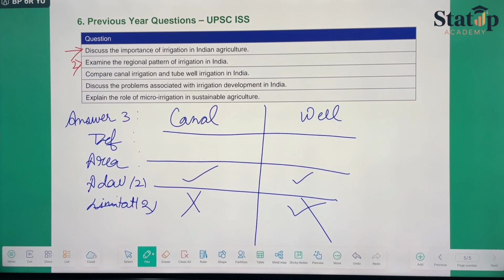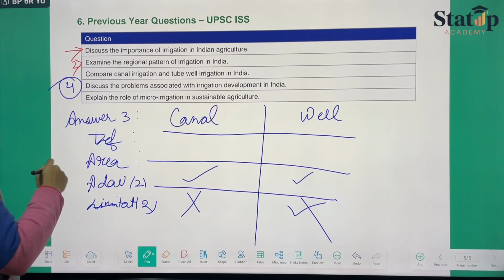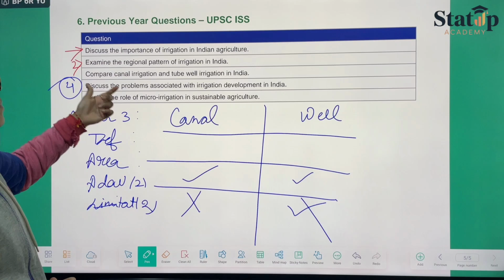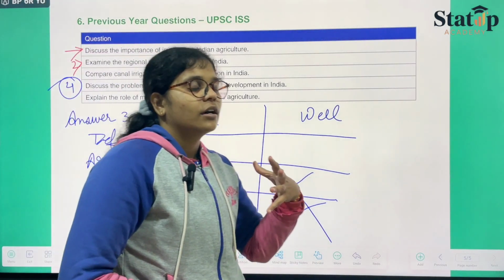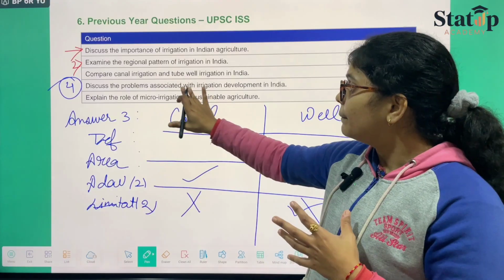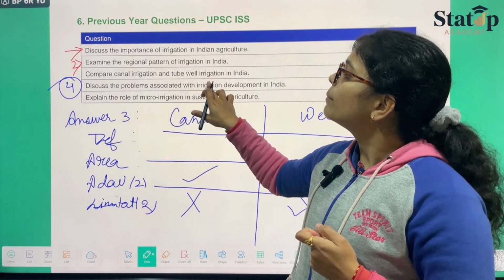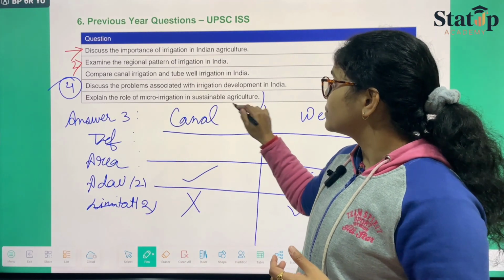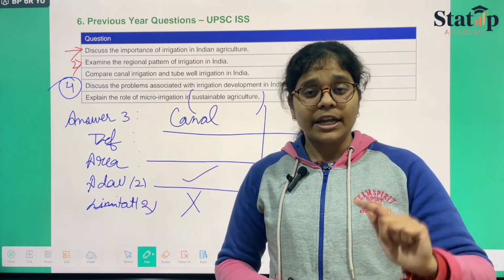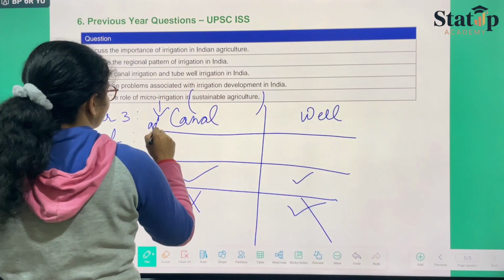Then we come on to the problems related to, as we have recently discovered, question number 4, which we have just seen. Then, explain the role of micro irrigation in sustainable agriculture. Since the term micro irrigation has come here, therefore you will write the problems first that are arising from normal irrigation, then you will be explaining about sustainable development, then you will be writing the micro irrigation and its advantages.